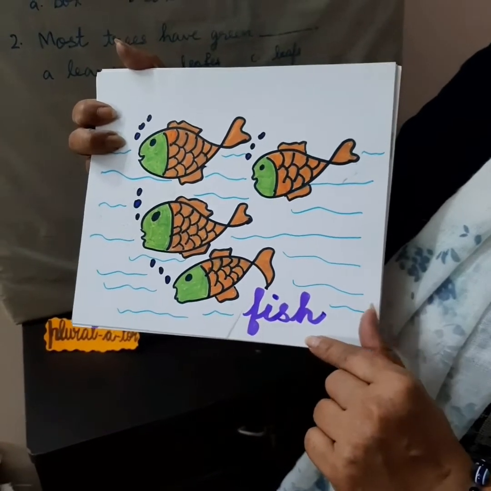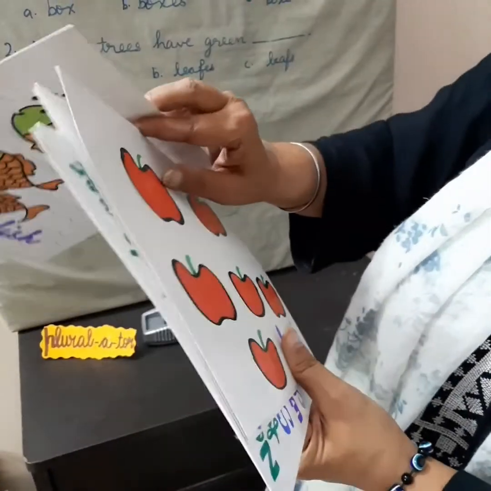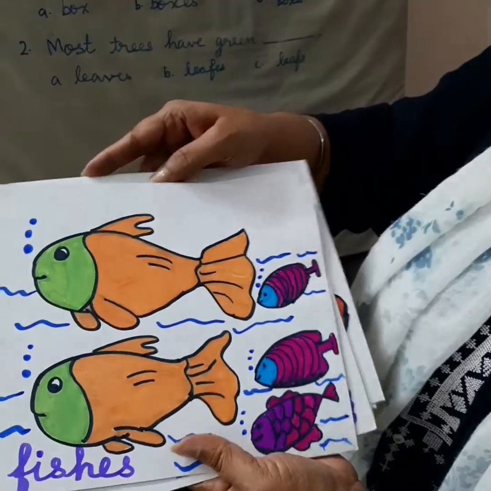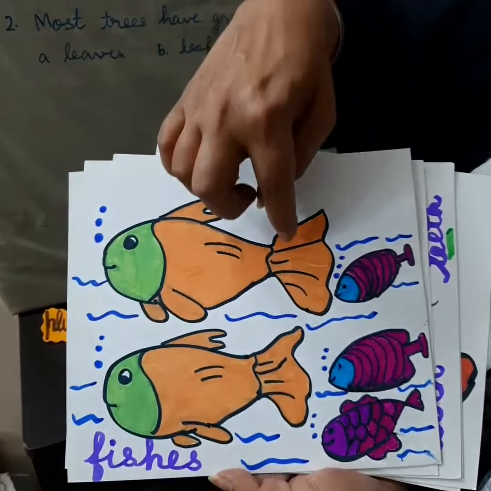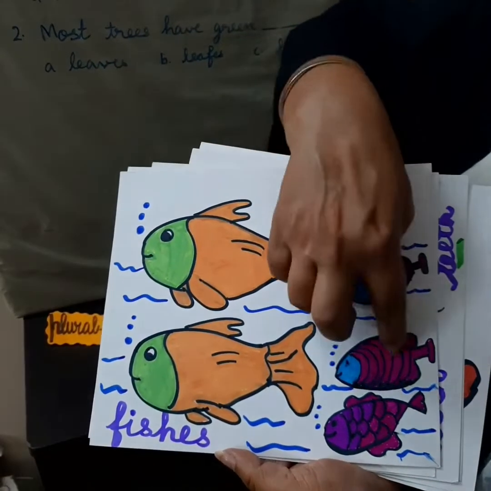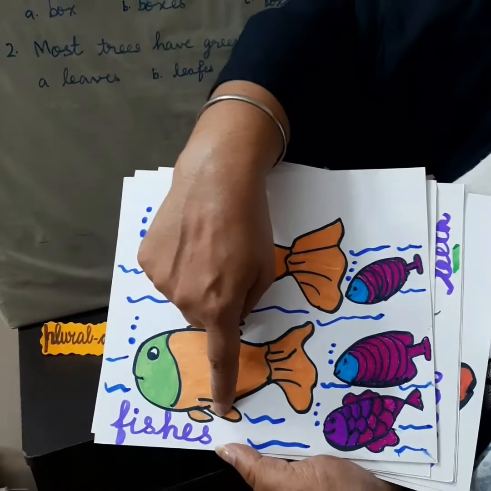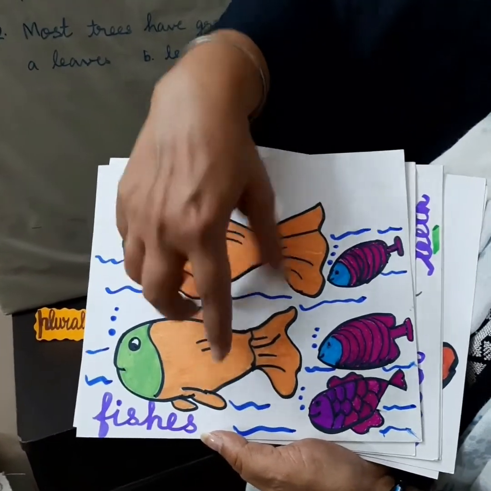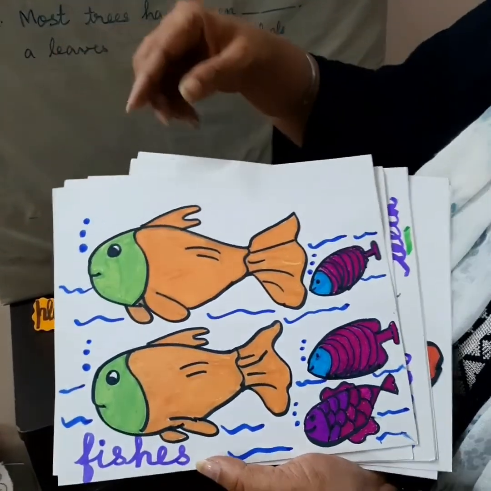We will not say many fishes. When we are going to say many fishes, see this. Now here you have a variety of fishes. 1, 2 and 3. So here you will use fishes with ES because there are different types of fishes in it.